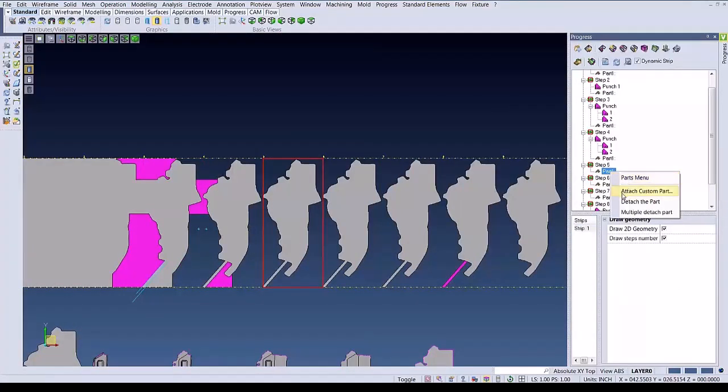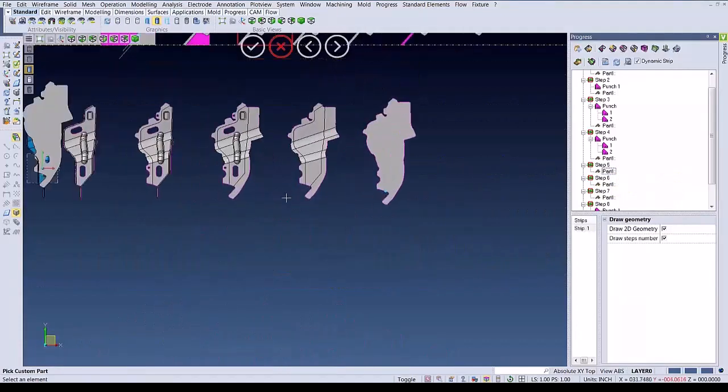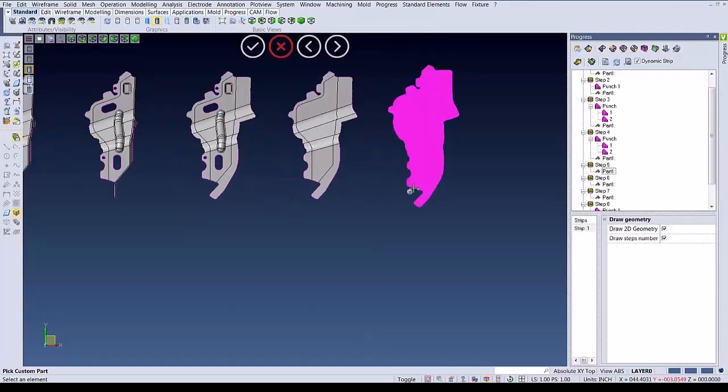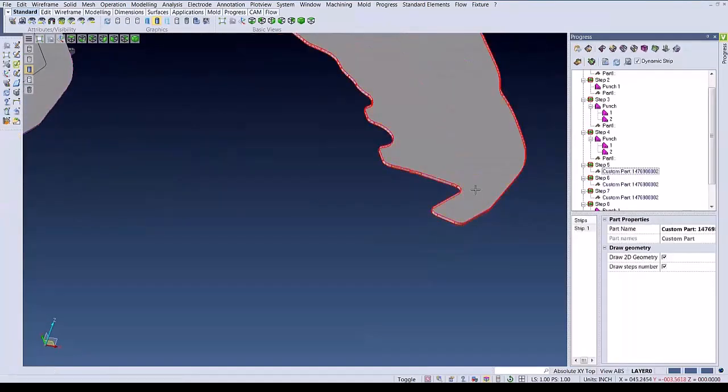The next step is to attach the custom parts that we unfolded into our strip. So here we'll do that. We'll select a part, select the origin point. We want to match it up with the strip.